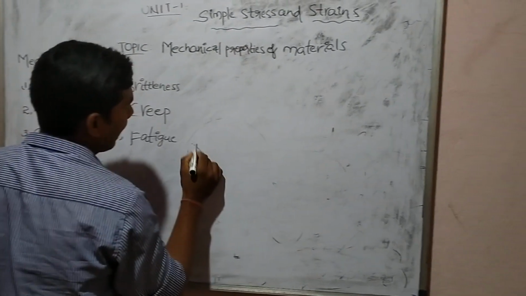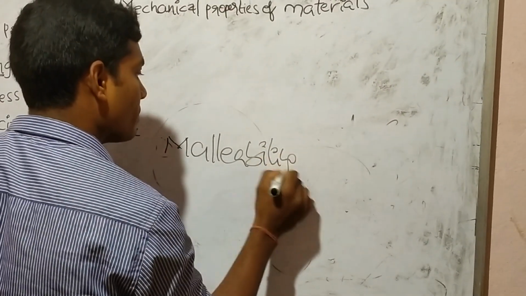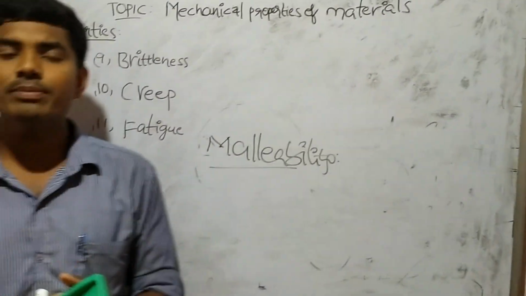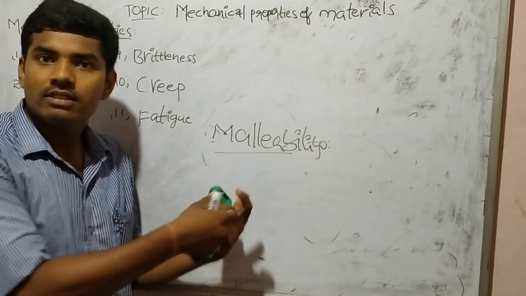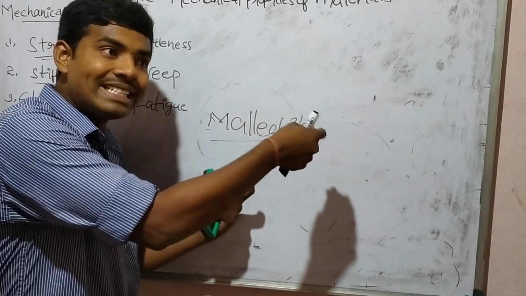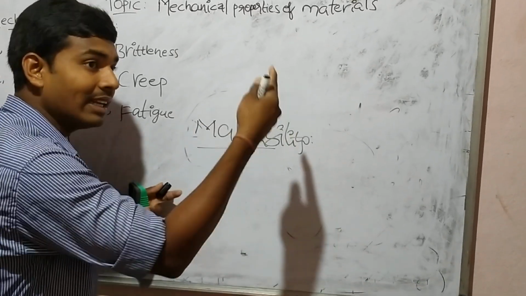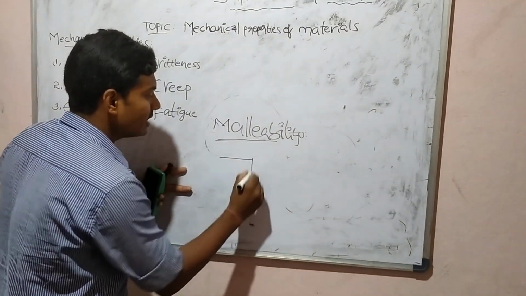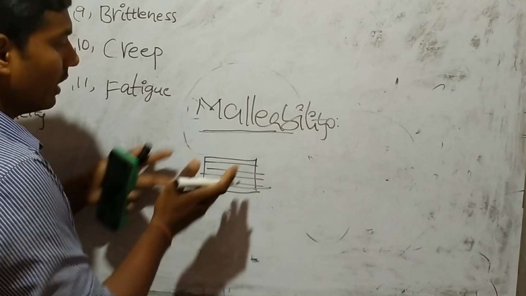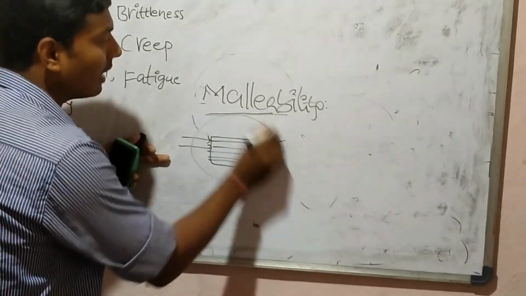And the sixth one, malleability. What is malleability? Previously we discussed ductility, which means converting into thin wires. Whereas in malleability, the material is subjected to compressive load and converts into thin sheets without breaking. I subject the material to some compressive force and it is converted into thin sheets. This property is called malleability.